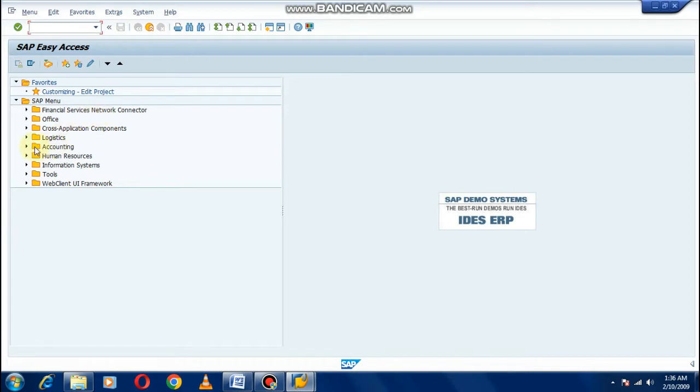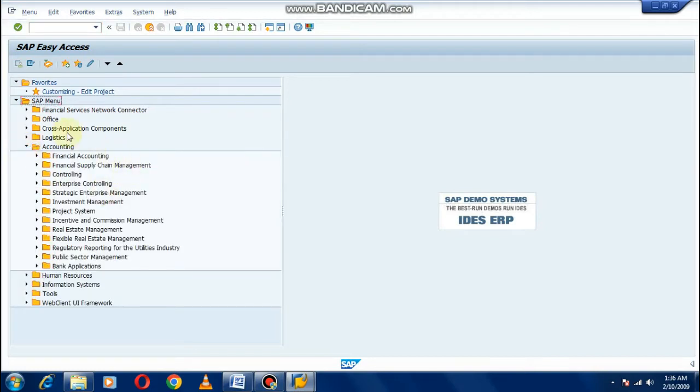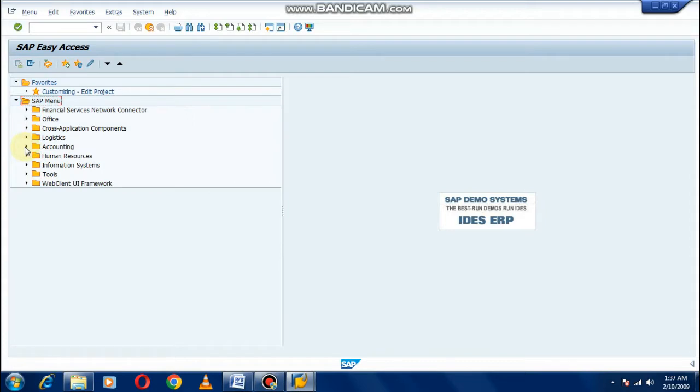Our topic is SAP Finance, FICO. So we are dealing with this accounting portion. There are other modules like logistics, human resource, information systems, etc. But we are dealing with accounting, FI, dealing with accounting. So we will see the accounting portion. End users will work on this part, financial accounting. Then this controlling is another module. We will see financial accounting as end user, but we will do configurations too.